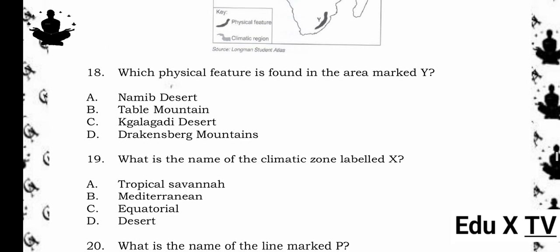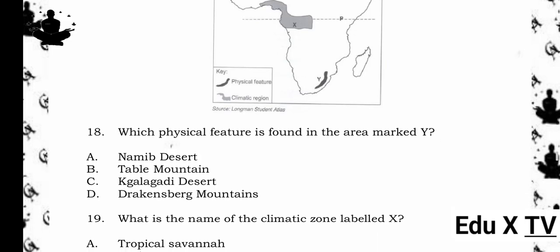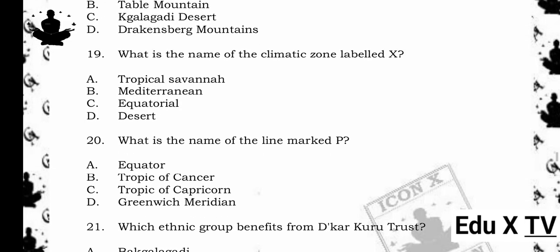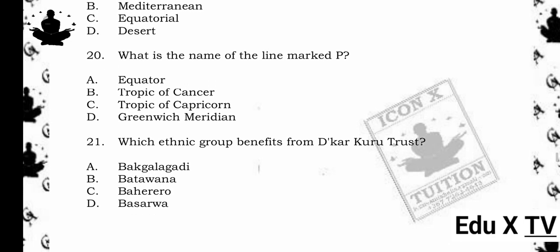Reason being, Zone X lies around the equator, covering parts of Central Africa (e.g., Congo Basin), which is known for its equatorial climate: hot, humid, and rainy all year round.